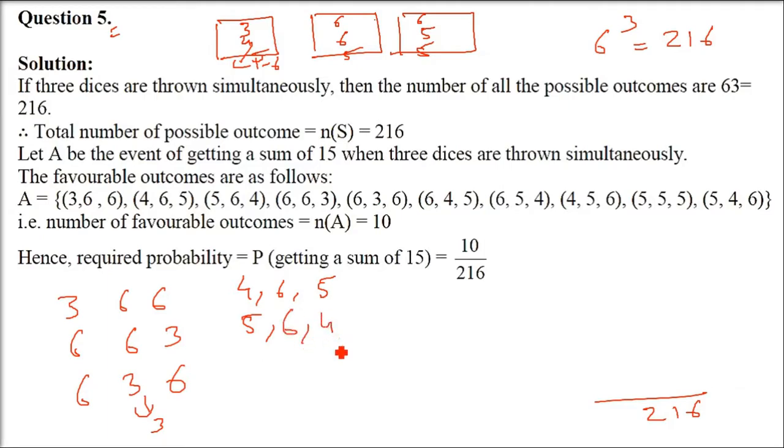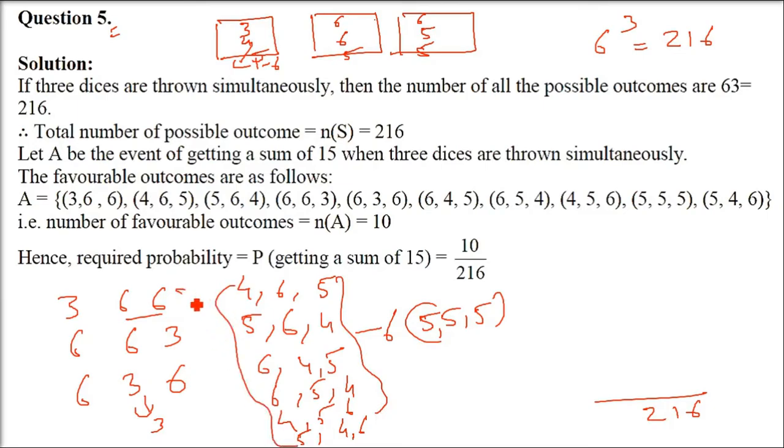we have 5, 6, 4, then 6, 4, 5, then 6, 5, 4, then 4, 5, 6, 5, 4, 6. So how many are there? Just count them. You will ask a question, why here higher, why here less? Because 6, 6 is repeated. So these are 6. So these are 3, 6, and one more is there, 5, 5, 5.